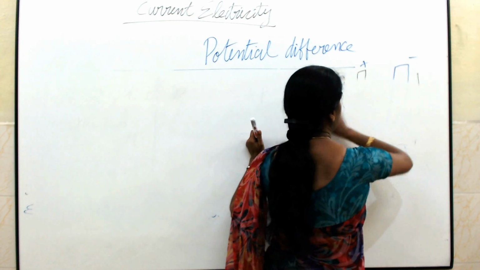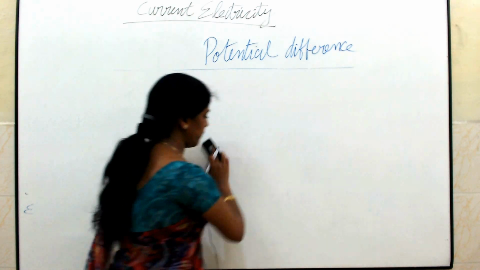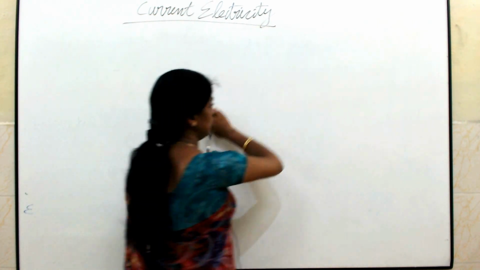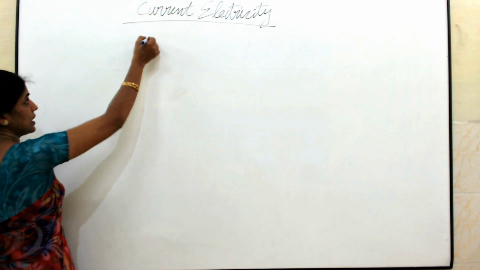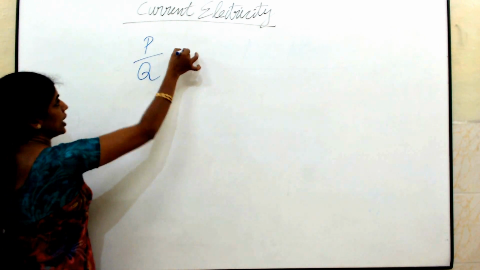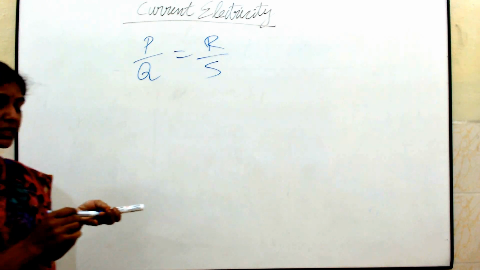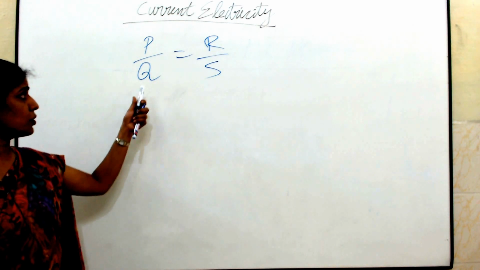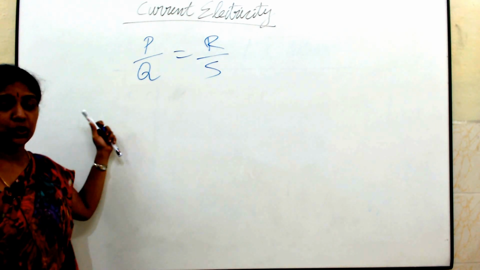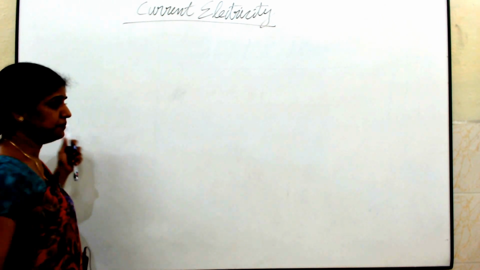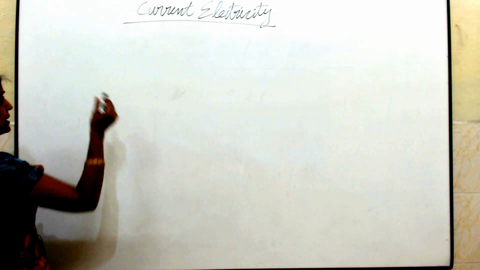Then in the Wheatstone bridge network, we have seen that the balancing condition is P by Q equal to R by S, where P, Q, R, S are nothing but the resistors connected here. Now we are going to see the practical application of this balancing condition, where we are going to use it. One important one is the meter bridge.